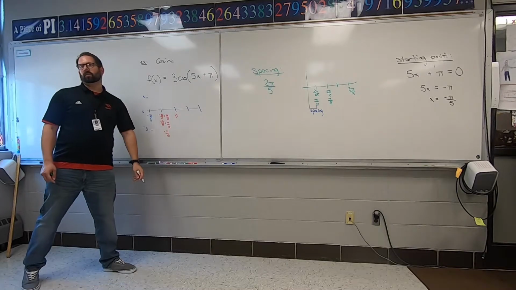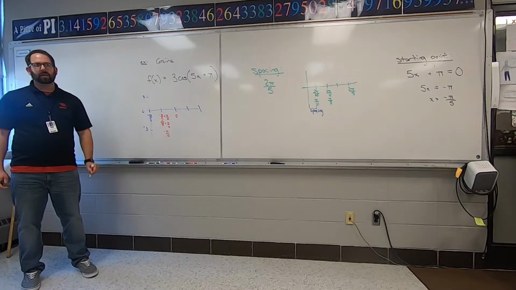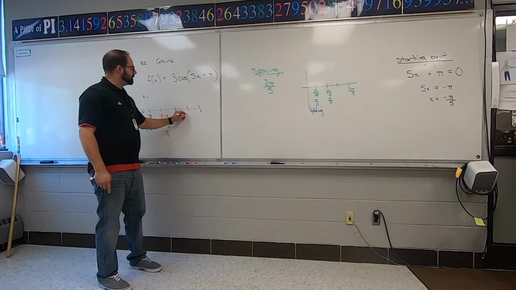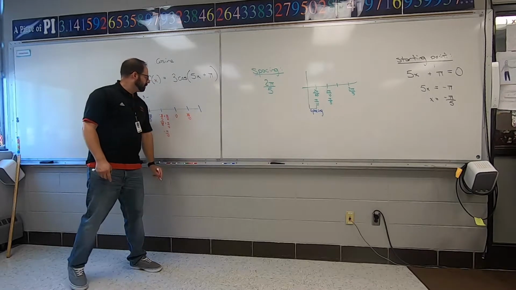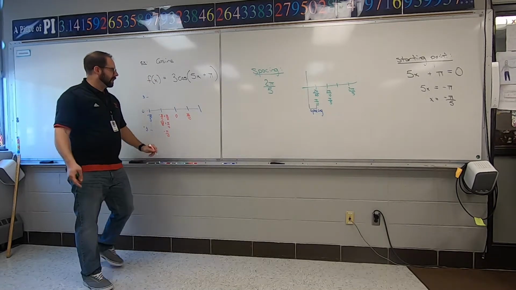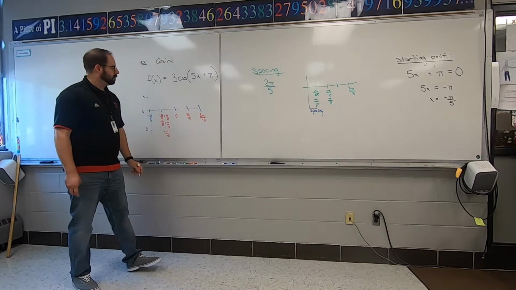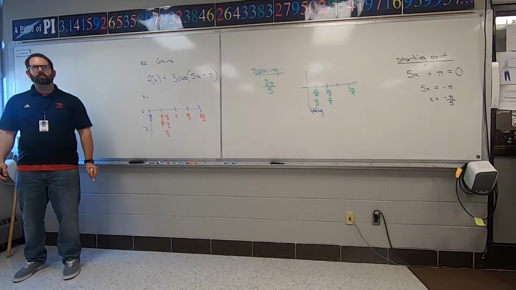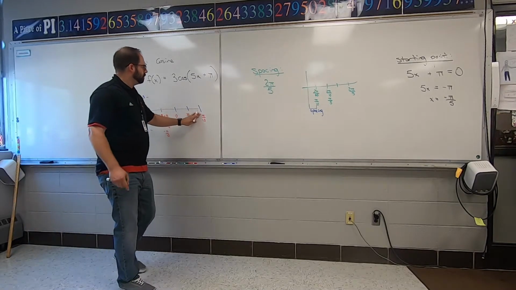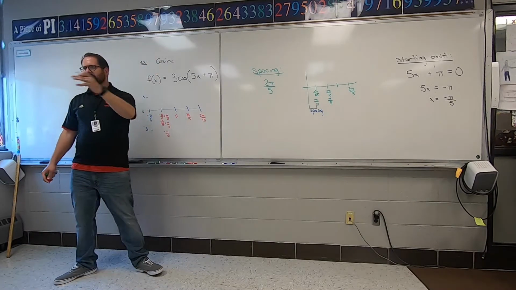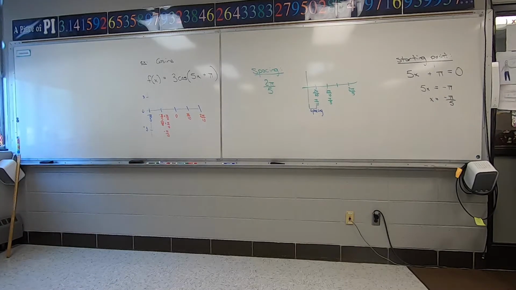Which would be 0, because you add pi over 10 to that thing. It's negative, I forgot. And then I add another pi over 10, which would be pi over 10. Pi over 5. And then I add another pi over 10, which is 3 pi over 10. Why didn't I say pi over 5? No, 2 pi over 10, wouldn't it? 2 pi over 10. Pi over 5, thank you.